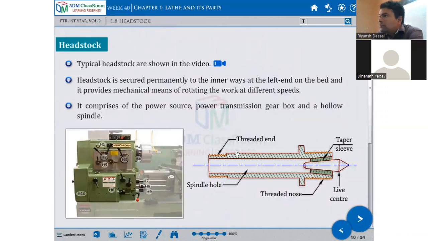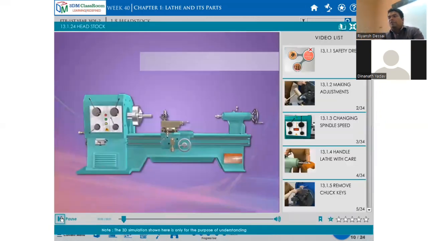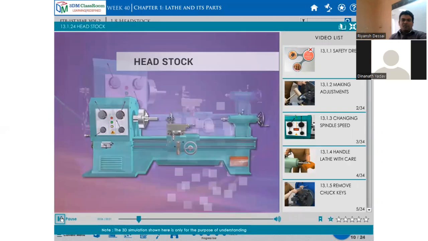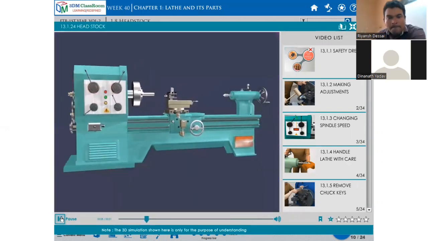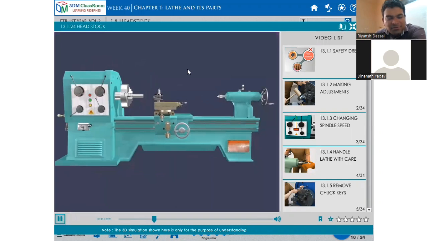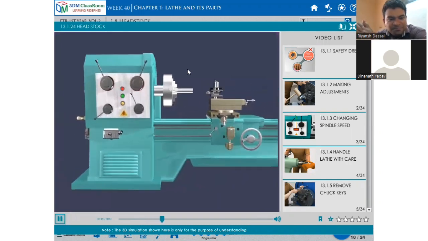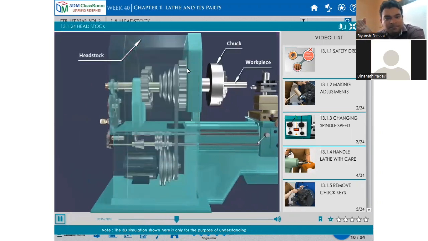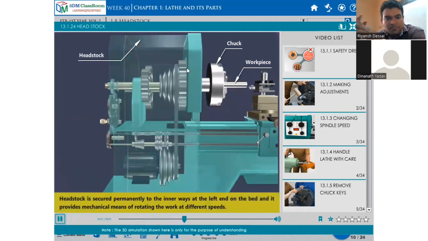So after the bed, the next part is the headstock. This is the full headstock assembly. There is a gear arrangement, so we can change the speed. Headstock, workpiece, chuck. The headstock provides the mechanical means of rotation; this is rotating inside the headstock.